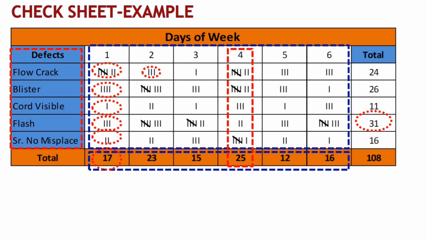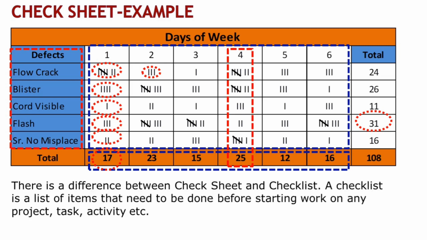Before we proceed, let's clear up any confusion between a check sheet and checklist. A checklist is a list of items that need to be completed before starting work on any project, task, or activity. It ensures nothing is overlooked. On the other hand, a check sheet is a tool used for data collection and tallying occurrences or observations, as we see here in our example.